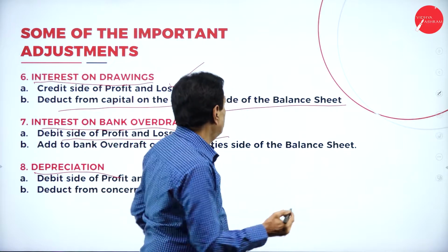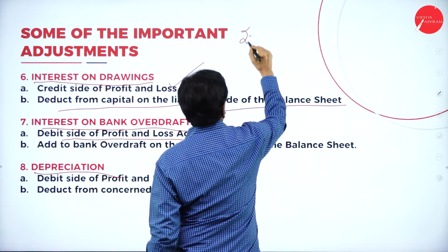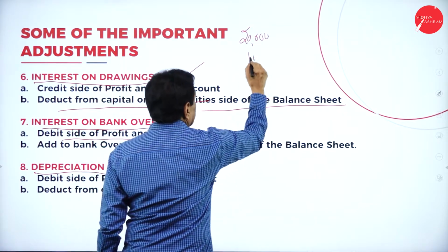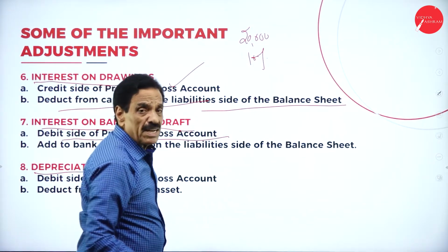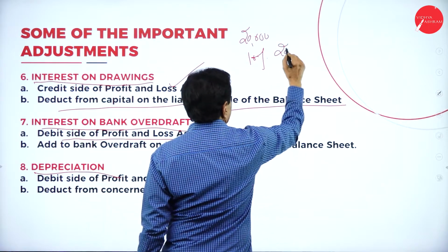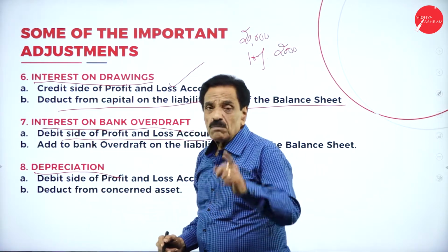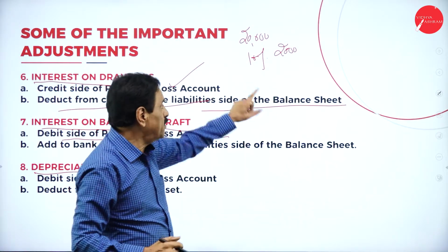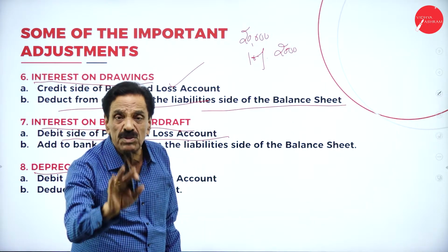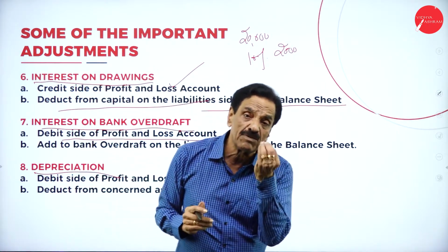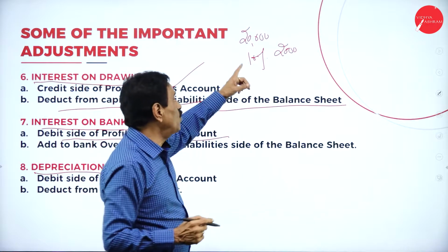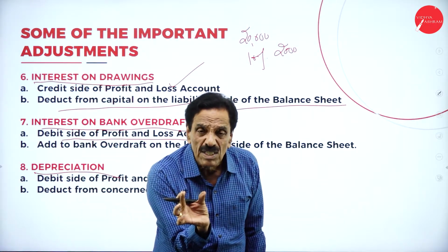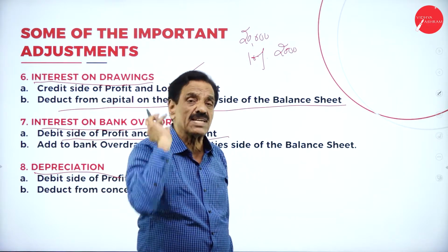For example, if the value of the machinery is 20,000, this is called machinery value. It has reduced by 10%, the problem says. 10% of 20,000 is 2,000. The 2,000 will come on the profit and loss account debit side. While preparing the balance sheet, out of the machinery 20,000, 2,000 should be deducted to show the market value of the machinery today. What's the original value? 20,000. How much has come down? 2,000. What is today's value? 18,000. That should be shown on the asset side of the balance sheet.